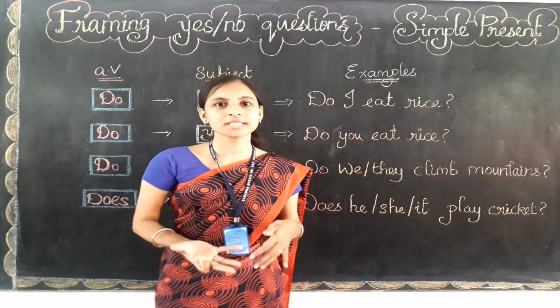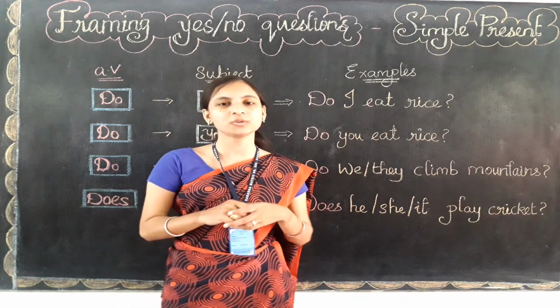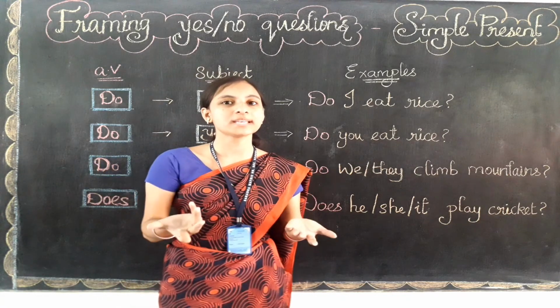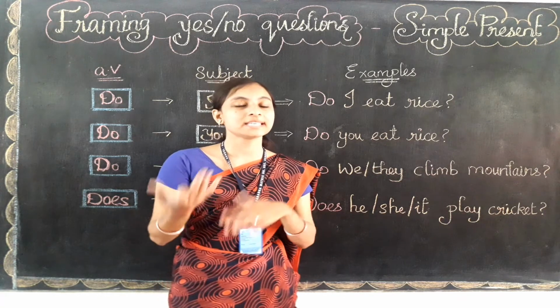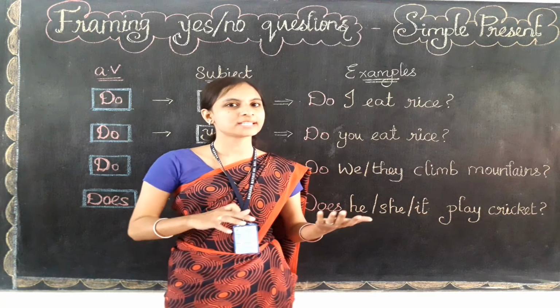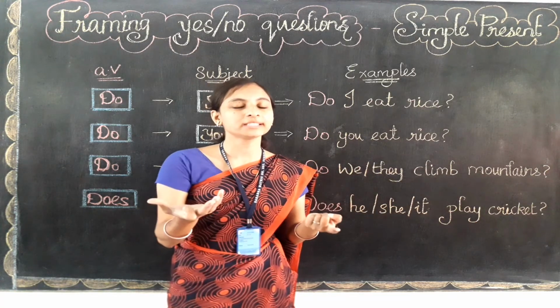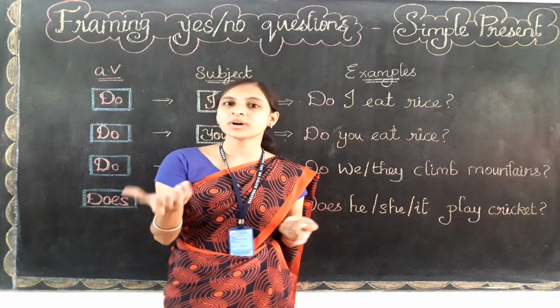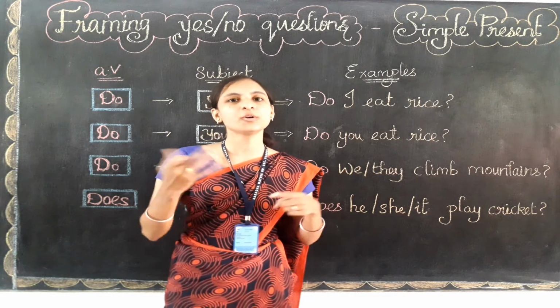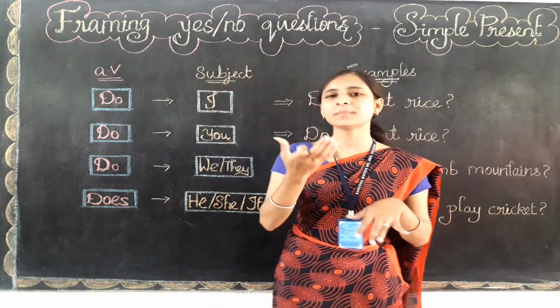So whatever questions I have asked you right now, I have asked you a few questions. For those questions, what was the answer? Yes, the answers were like yes or no. Do you like chocolates? The answer will be yes, I like chocolate. So the answer is yes. Do you like chilies? The answer will be what? No, I don't like chilies. So whenever we are asking a yes or no question, there will be some rule.